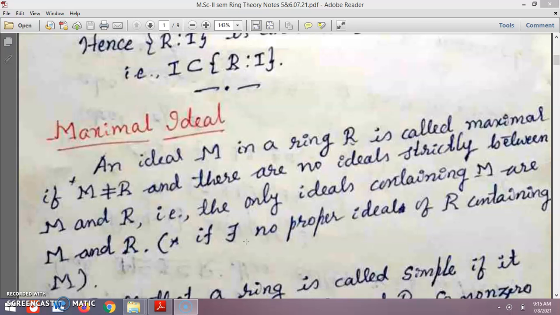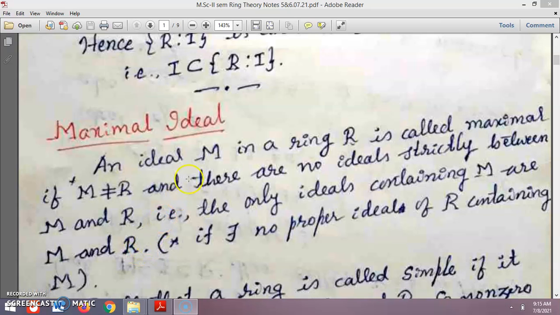An ideal M in a ring R is called maximal if M is not equal to R and there are no ideals lying strictly between M and R. That means the only ideals containing M are M itself and R itself.